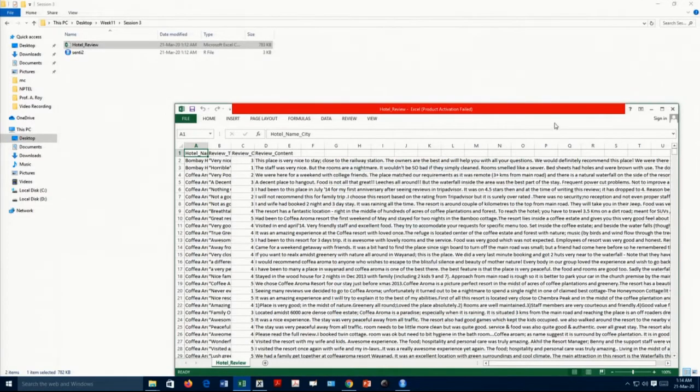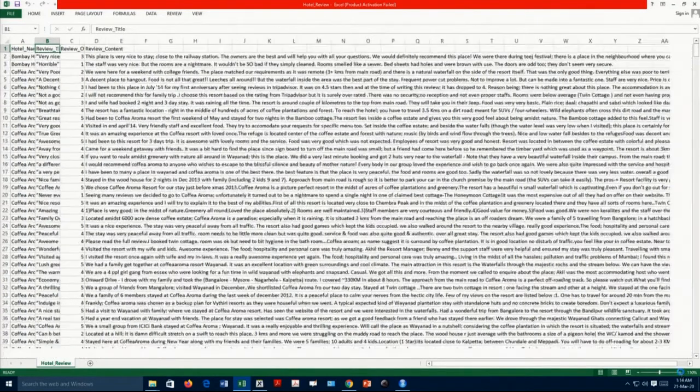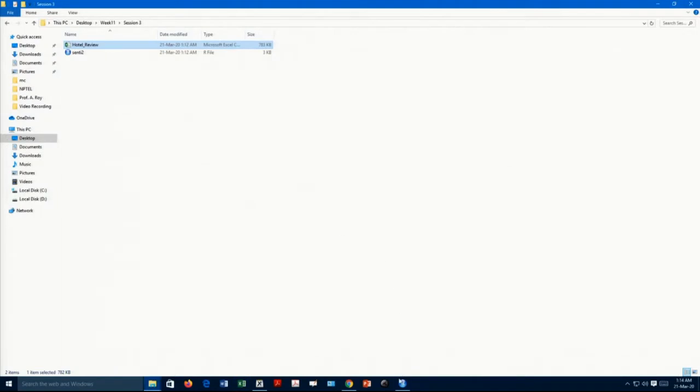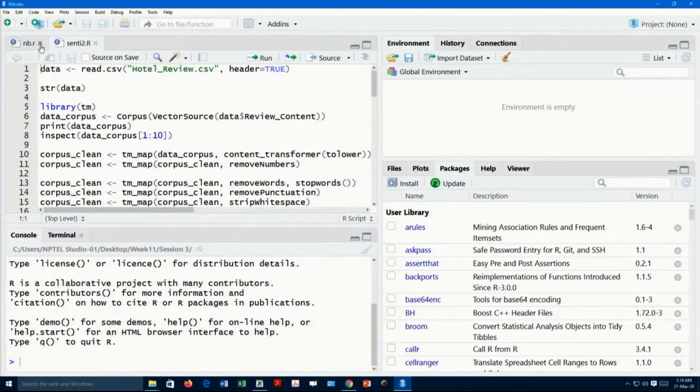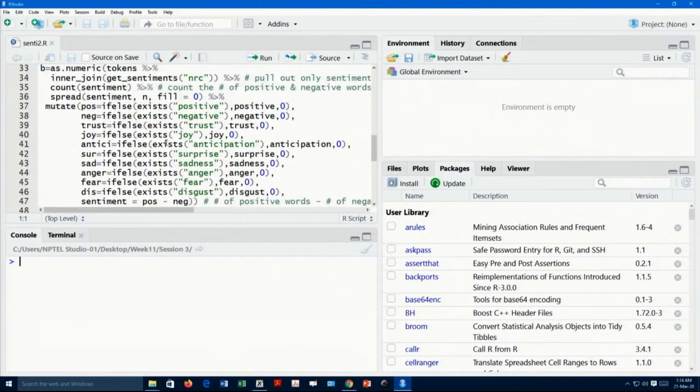The data set that I am going to use is the same old data set which was used in week 1. Let me open it. This is the hotel review data set, with the review title in the second column, the overall rating in the third column and the review content in the fourth column. I also have senti2.r, another R file, with which we will be doing our work in this session.